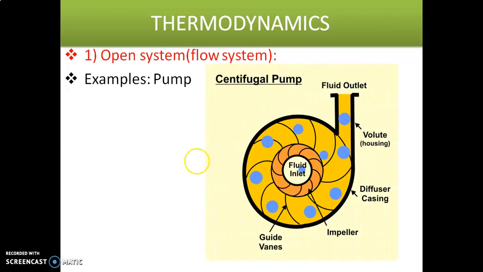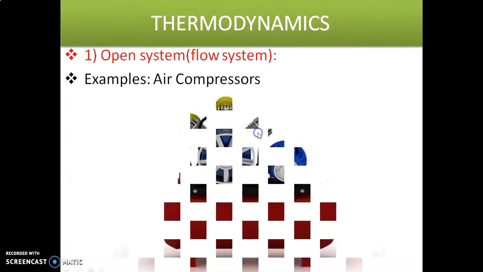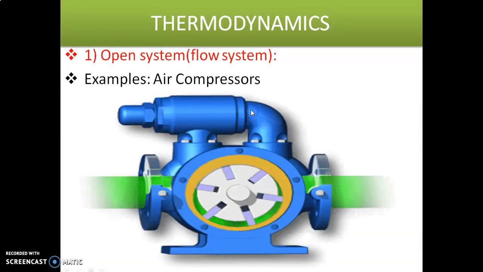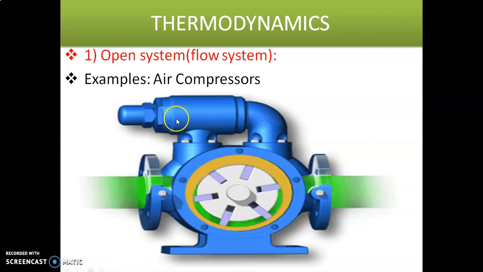Next, pump. So this is a centrifugal pump. Fluid is leaving from the centrifugal pump, which means energy as well as mass both are leaving the system. This is also one of the examples for the open system. And air compressor is also an example. This is an air compressor, and here also mass is entering, energy is entering, mass is leaving and energy is leaving from the air compressor. So this is also one of the examples for the open system.